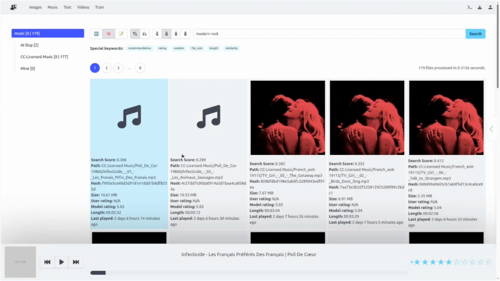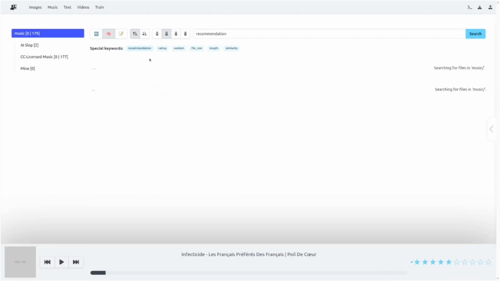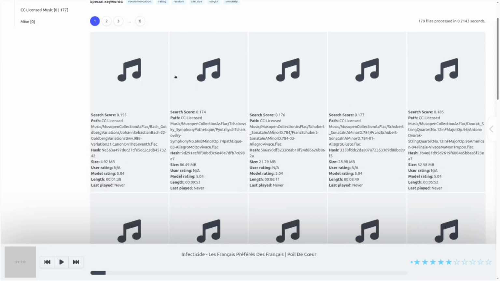Now, let's see how the special keywords work. When you click the special keywords in the search bar, the filtering will be applied to your data. Each module has its own set of specific keywords that are relevant to the types of data it works with. These search results will not be affected by the search mode selected, but still could be controlled with the priority and temperature settings.